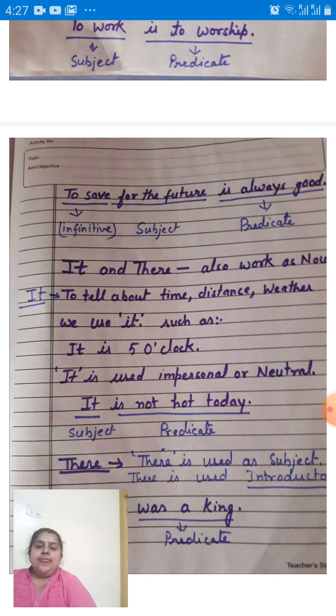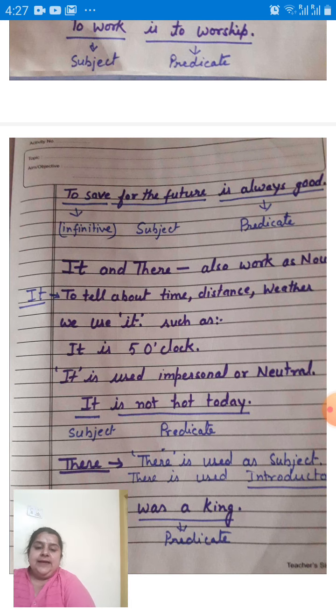It and there. It and there also work as noun. It tells about time, distance and weather. We use it such as it is 5 o'clock. It is Wednesday today. It will be holiday tomorrow. So it is used for telling about time, distance, weather, etc. Okay. Suppose it is not hot today. It is your subject.